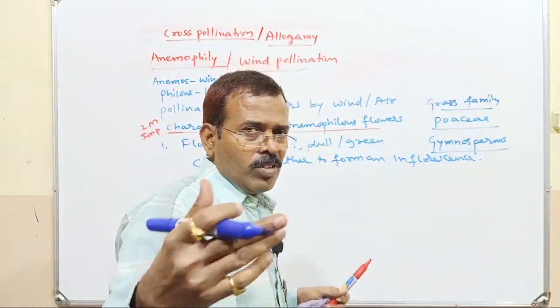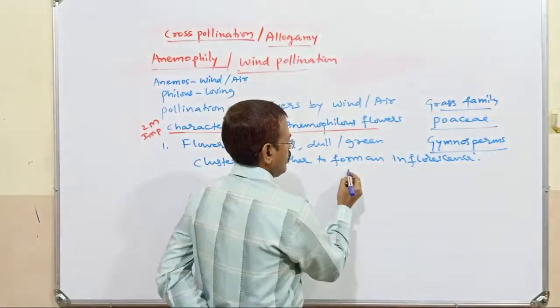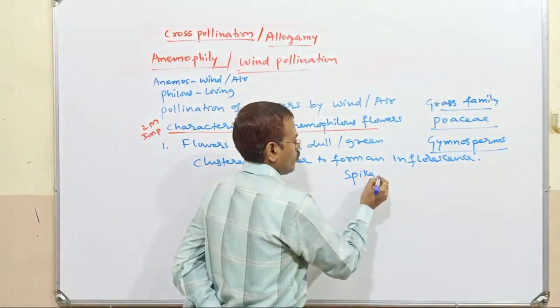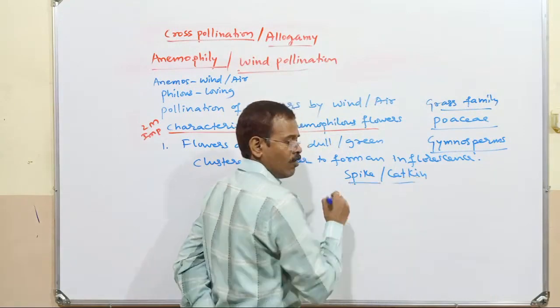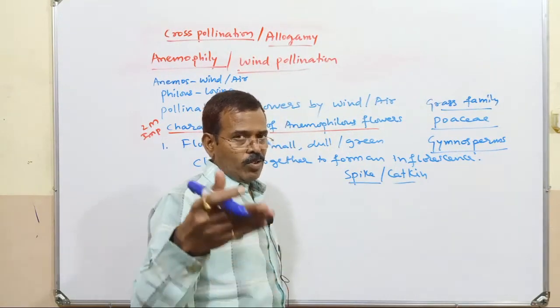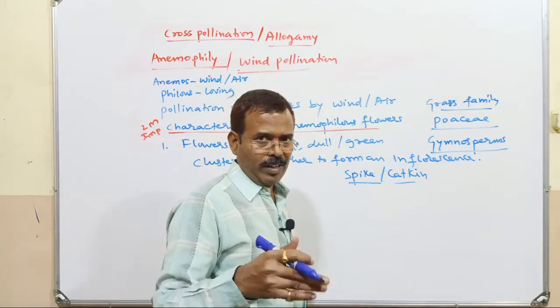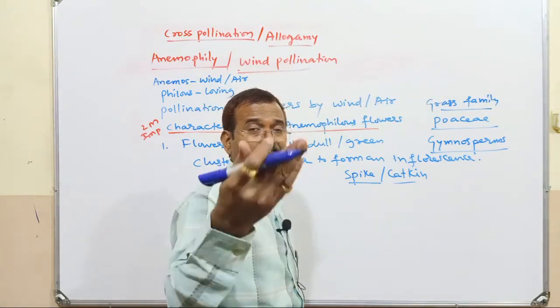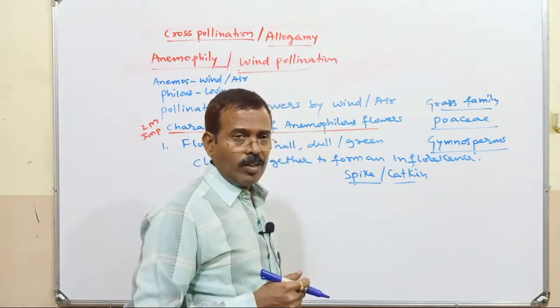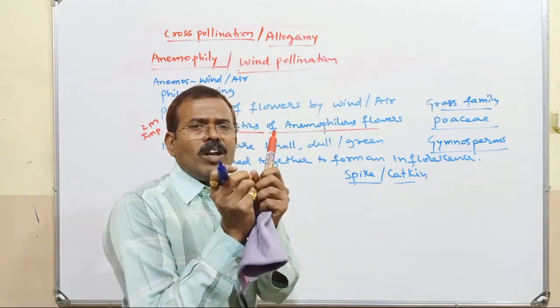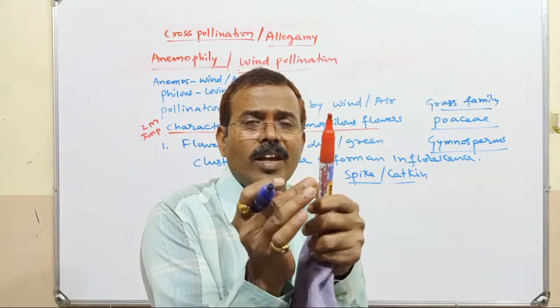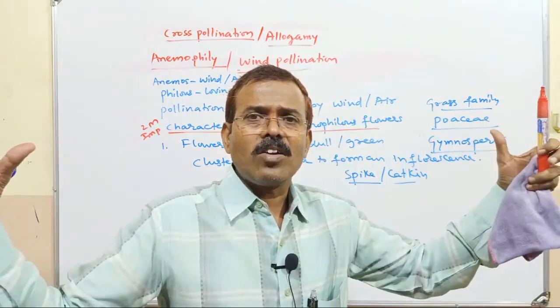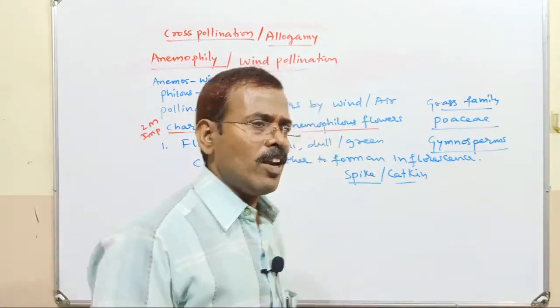The inflorescence which we see is spike, catkin inflorescence. In cereals, you have spikelet inflorescence. It is a kind of spike inflorescence only. So, when flowers are comparatively large, individual flowers will be there. When small sized flowers are there, they get clustered, compactly arranged to form the inflorescence.